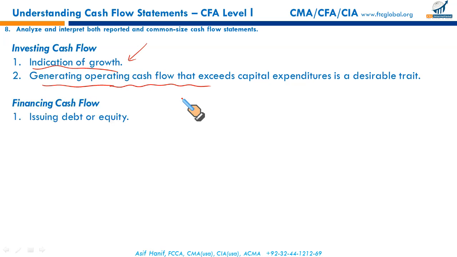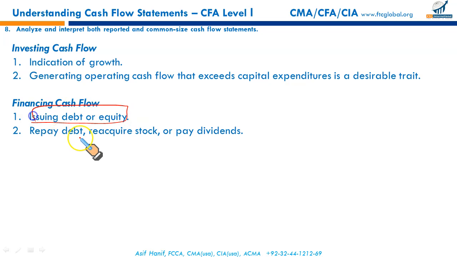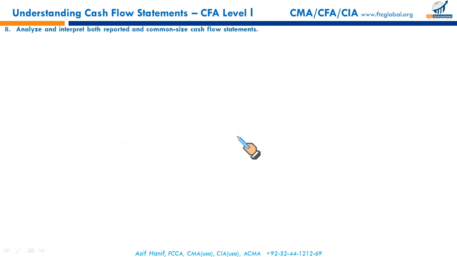Then financing cash flows. They come from issuing debt and equity securities. You might receive cash now, but in the future you have to repay, if it's redeemable preferred stock or bonds that need to be redeemed in 5 or 10 years. You may sometimes have to acquire your own stock from the market, called treasury stock, and we have to pay. So financing cash flows may come in sizable quantity now, but they will result in repayments in the form of dividends, interest, and sometimes you have to retire the debts as well.